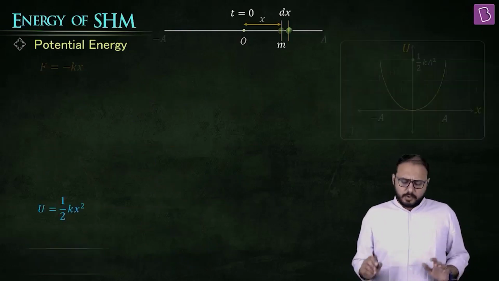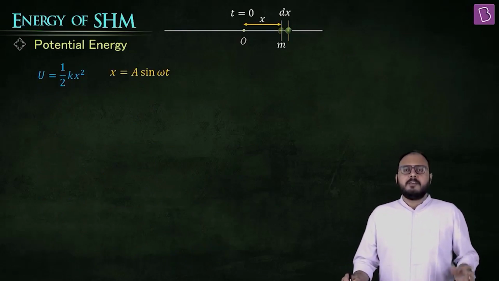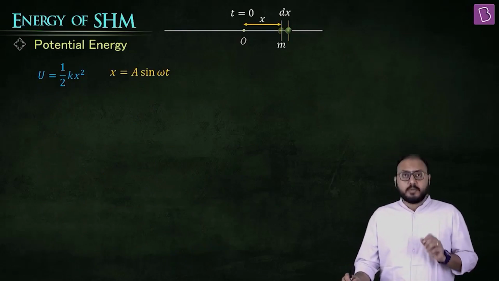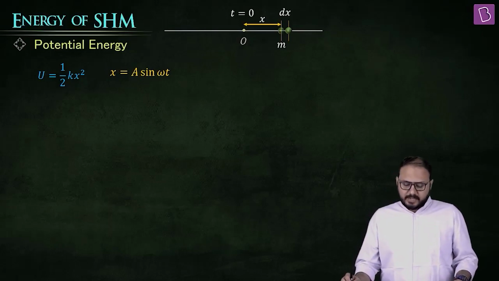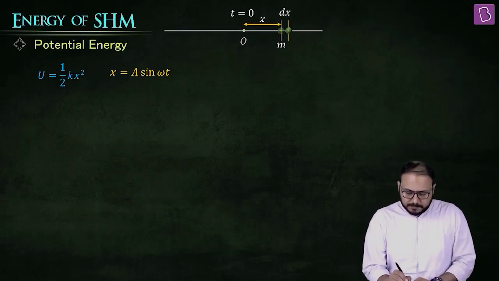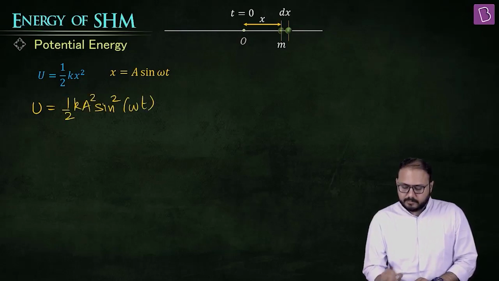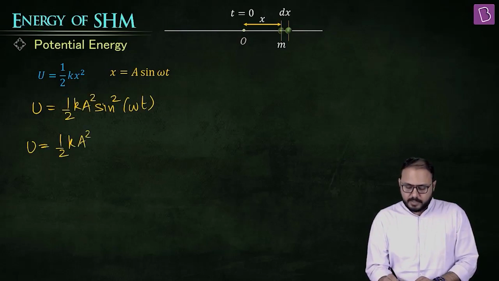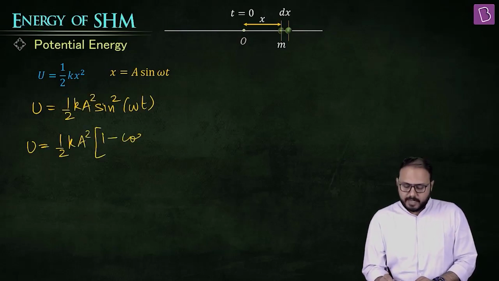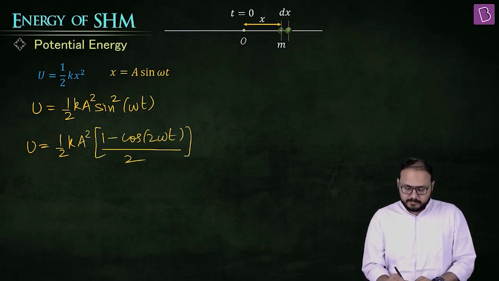Simple, right? Let's not overcomplicate that. If I talk in terms of time, x equal to a sine omega t, yes. Put the value of x inside. Half Ka square sine square omega t. Half Ka square times 1 minus cos 2 omega t upon 2, right? Half Ka square, take 2 outside, 1/4.